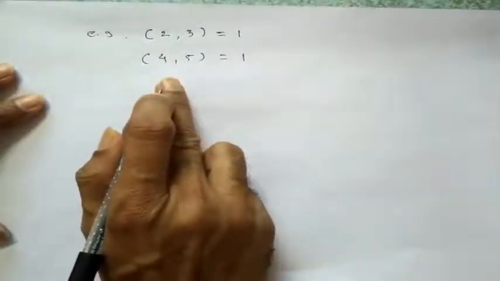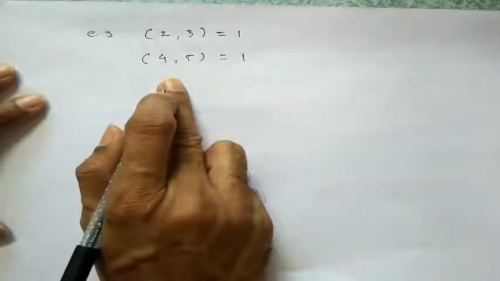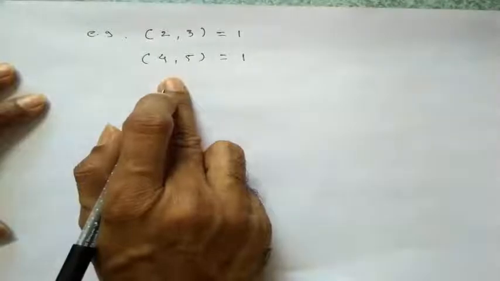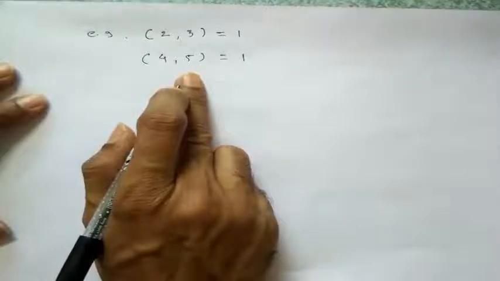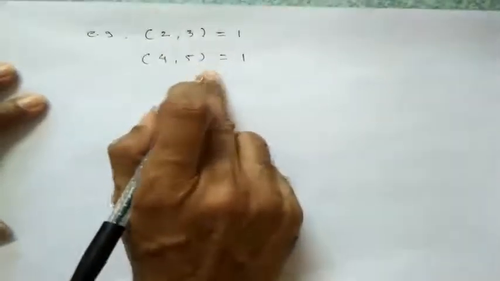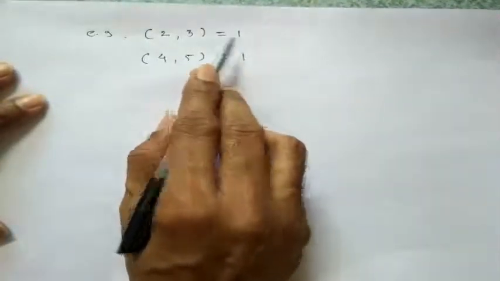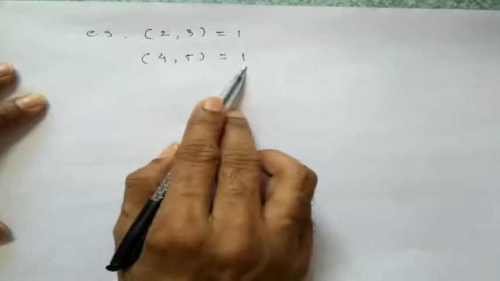These are examples of co-primes or relatively prime. Two integers A and B are said to be co-prime or relatively prime if the greatest common divisor of A and B is 1. These are the examples of co-prime. Here A is equal to 2 and B is equal to 3, therefore the GCD is 1. Here A is equal to 4 and B is equal to 5, here GCD is 1.